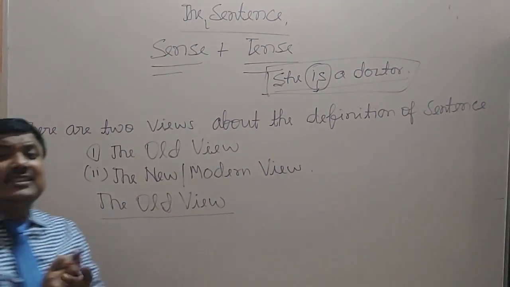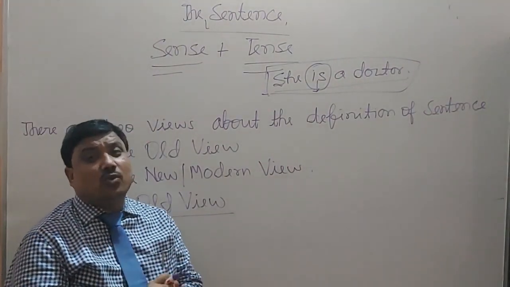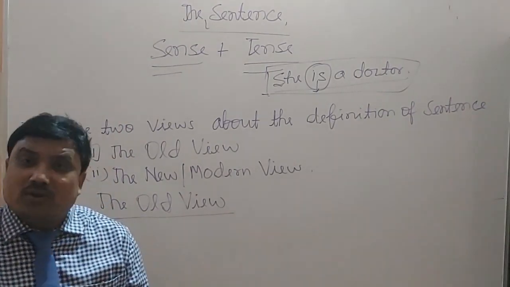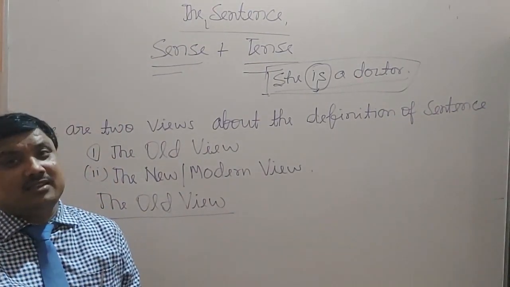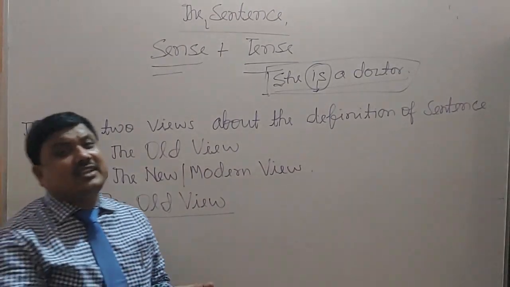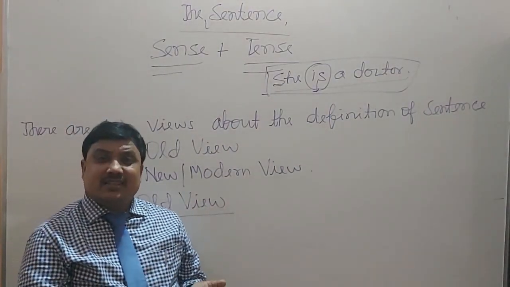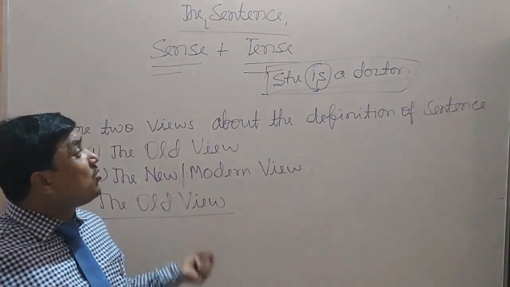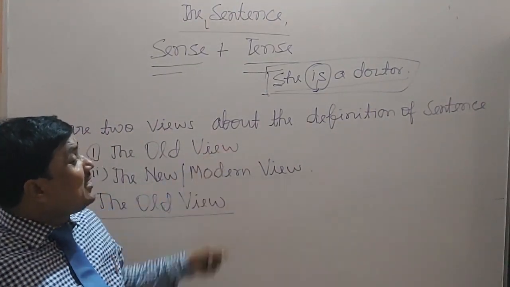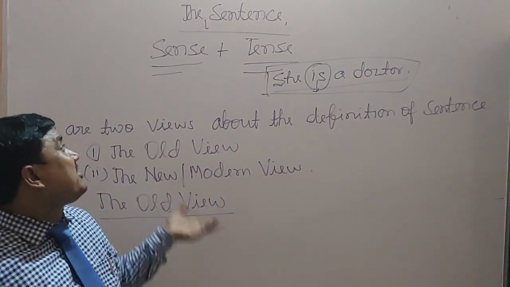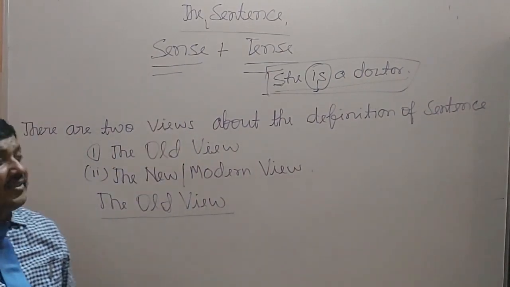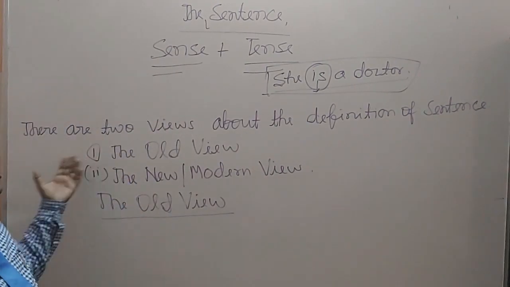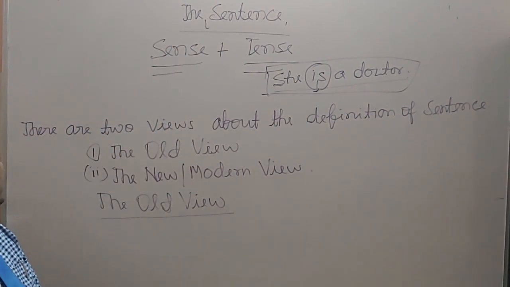This is the basic thing that you must know. No sentence is possible without a tense. It must have a tense. Without tense, a sentence is not possible. And one more thing, if you want to call any grammatical unit a sentence, it must have a sense. Now next, we are going to discuss the definition of sentence.